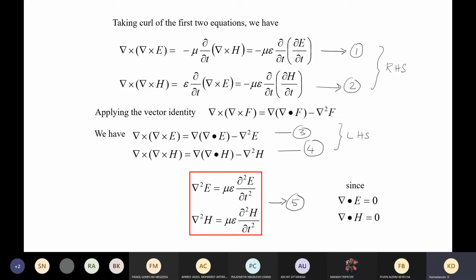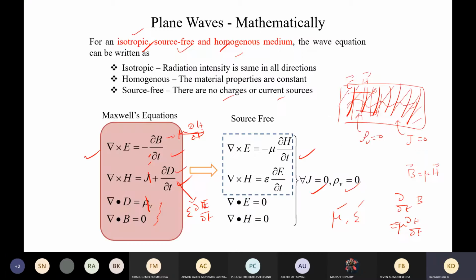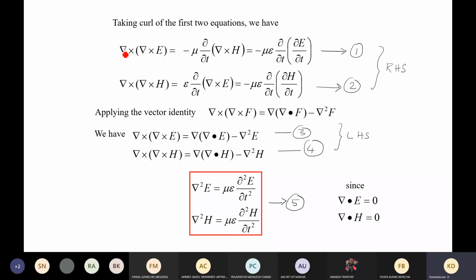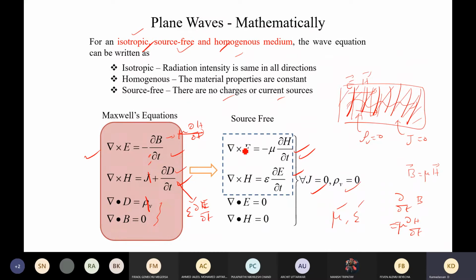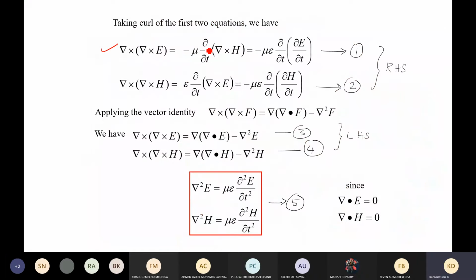Now, in order to derive that, we are going to take the curl of the first two equations. So the equation number this and this, we are actually going to take the curl of that. So curl of electric field, curl of magnetic field. If you apply that, you will get this equation. So on both sides, when we do the curl, for this magnetic field also, we will get the curl, and for this electric field also, we will get the curl. So we have done it on both sides.